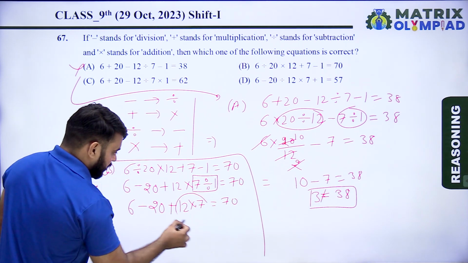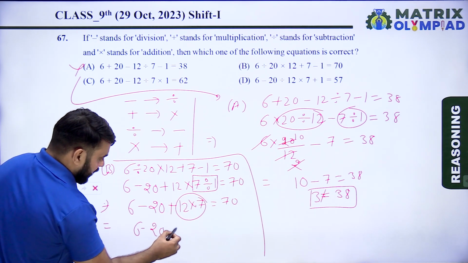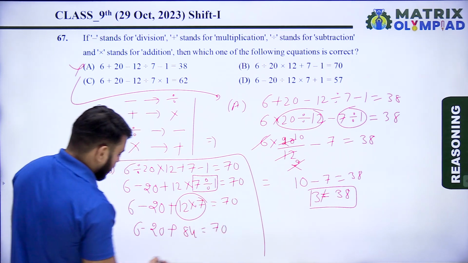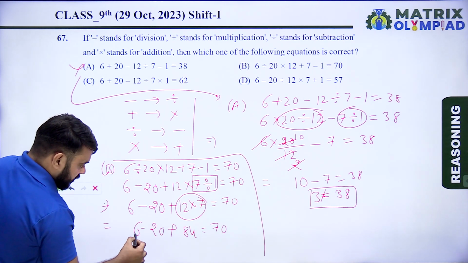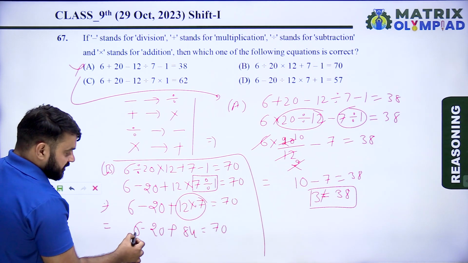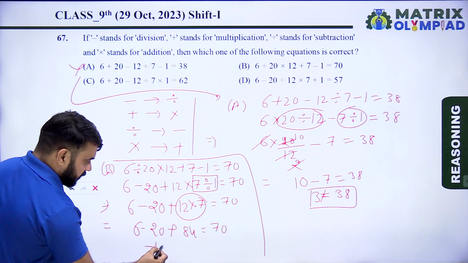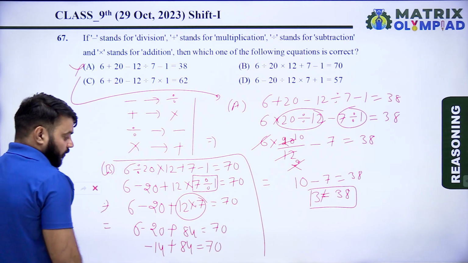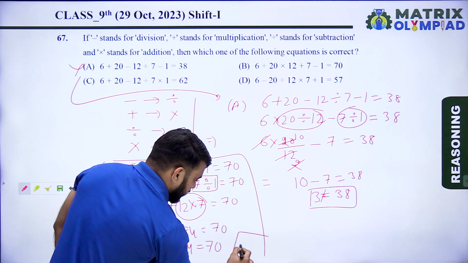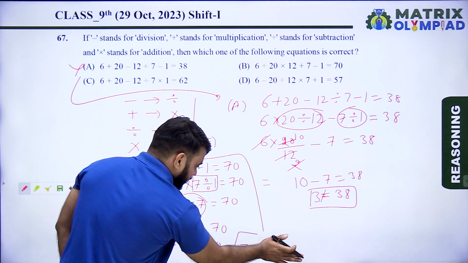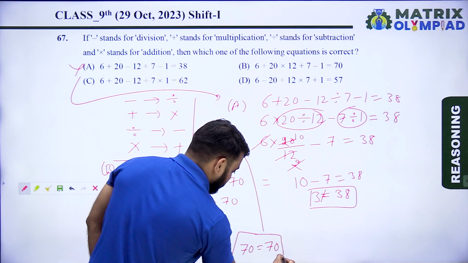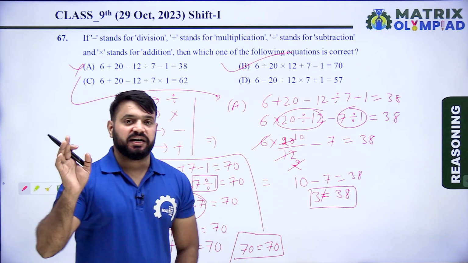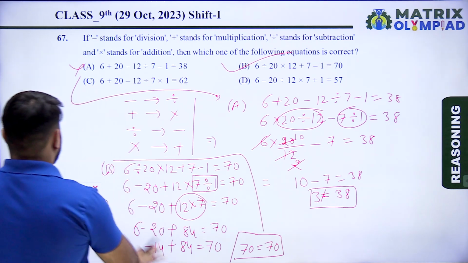So now multiply the numbers. 6 minus 20 plus 7, 12 multiply by 7, it means 84 is equal to 70. So 6 minus 20 means minus 14, plus 84 is equal to 70. Minus 14 plus 84, it means 70. So 70 is equal to 70. Yes, 70 always equals 70. It means option B is the correct answer of this question. So let's move on to the next question.